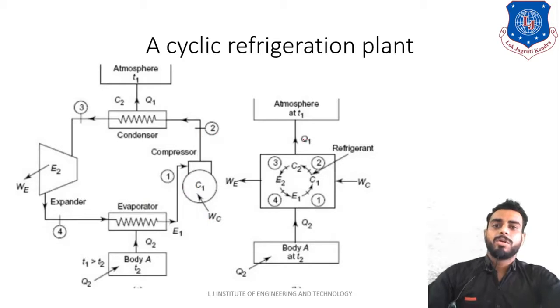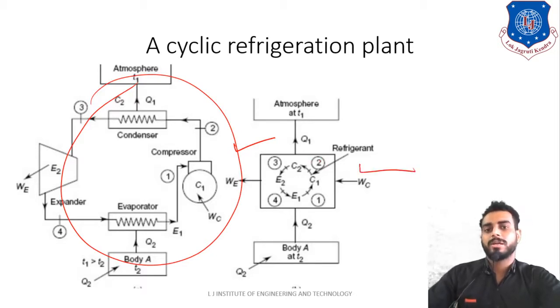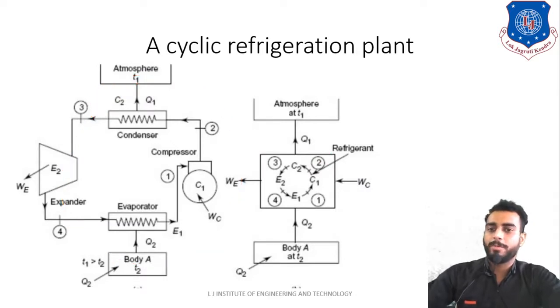Now further, as you can see on the right hand side, a second diagram is plotted. So this whole process of cyclic refrigeration plant can be represented in block diagram as shown over here. So here in block diagram we have these four components, right? This one, this one, this one, and this one. These all four components are shown over here.